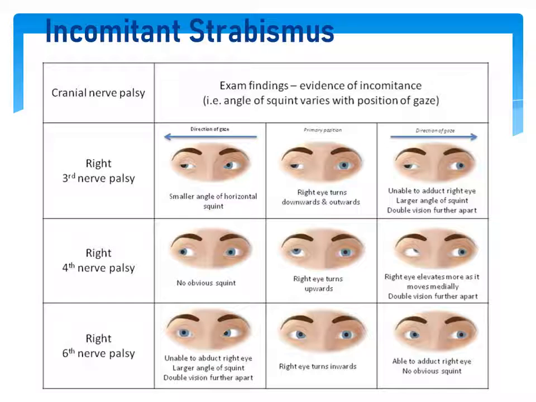In case of primary position of gaze, the right eye will automatically turn inward, so there will be a right eye esotropia. And in case of levoversion, the right eye will be able to adduct because the medial rectus is fully functional, and the lateral rectus has nothing to do in this position of gaze. So as a result, we don't notice any obvious squint here.